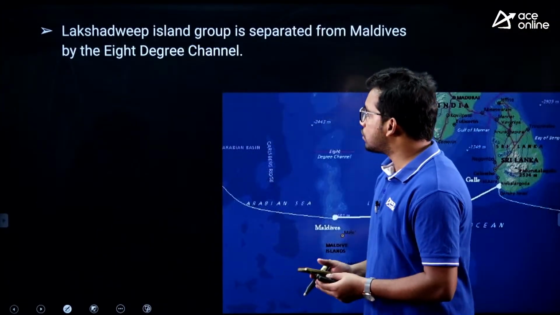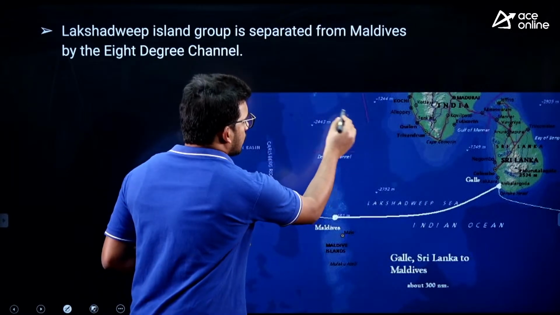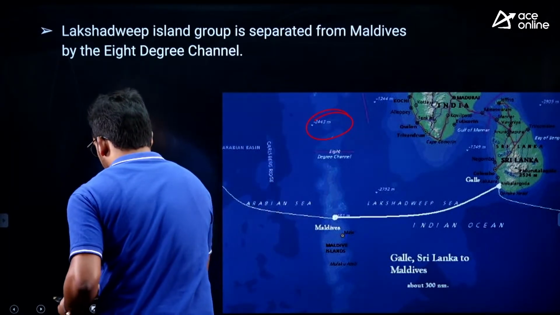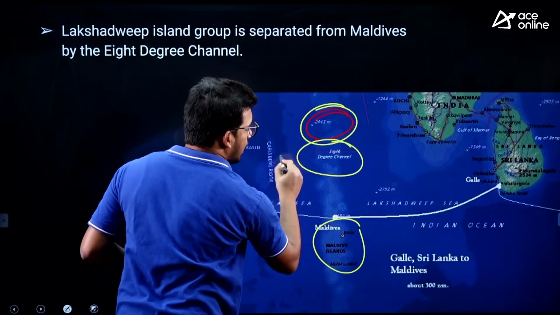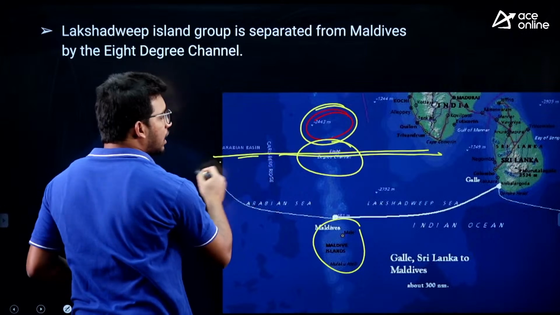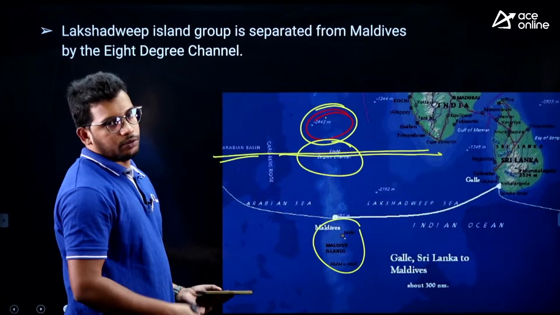Now if you see, this is Lakshadweep, the image is not clear. This is Lakshadweep, this is Maldives. So here it is the 8 degree channel. This is nothing but 8 degree latitude. So it is dividing Lakshadweep from the Maldives, right.